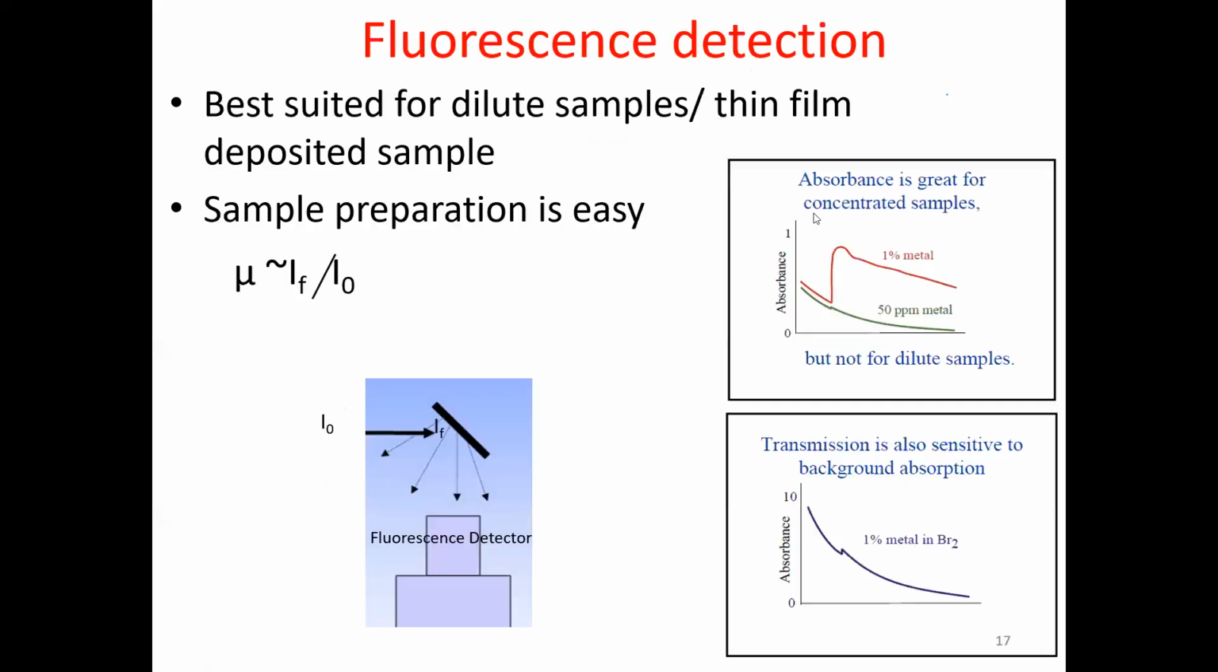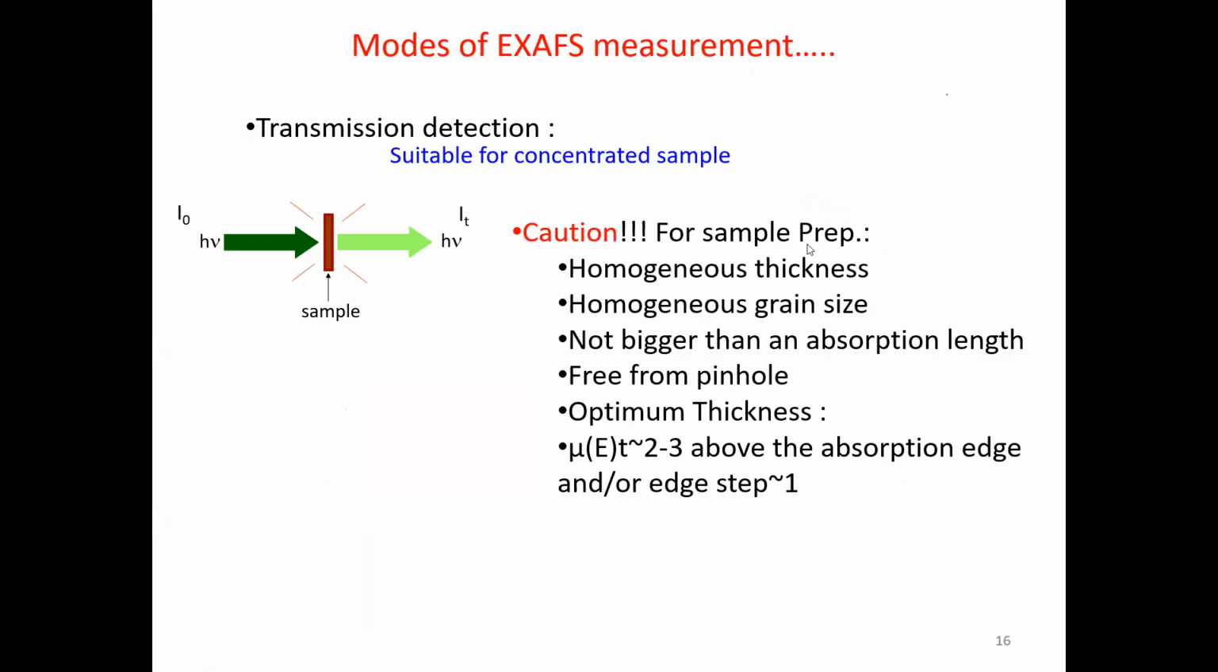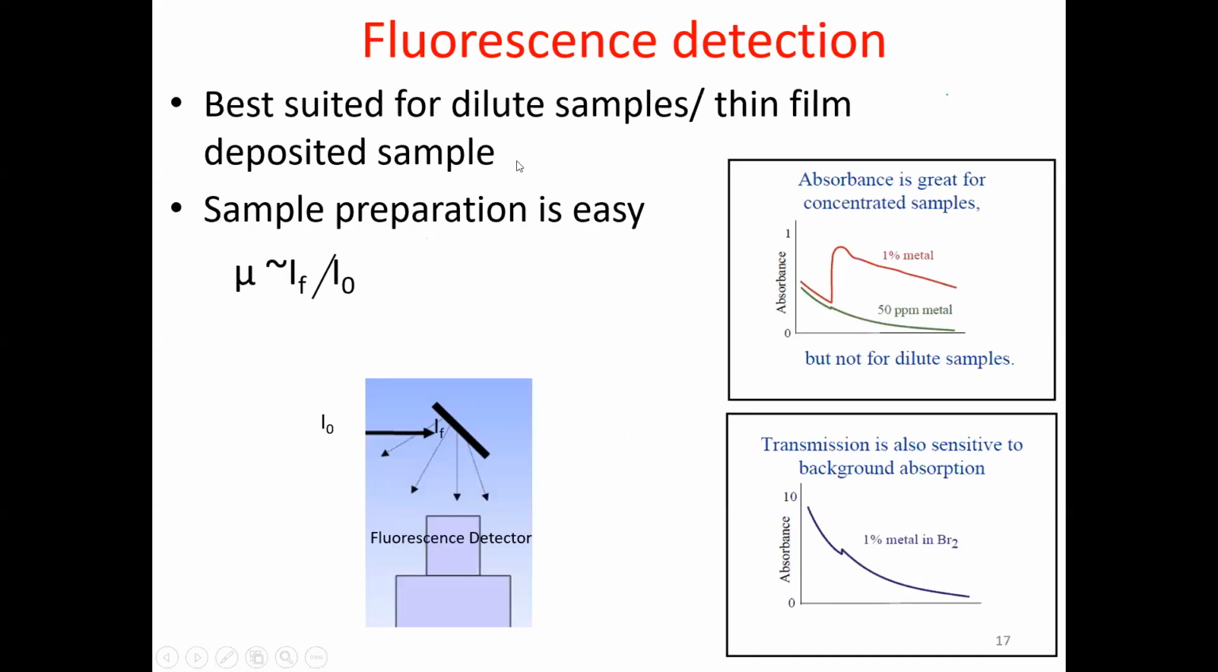Of course, this type of transmission detection measurement mode is suitable only for concentrated samples. The reason is that if it is not a concentrated sample, we will not get enough counts, enough jump in the absorption spectra. Another mode is the fluorescence mode, for cases where we don't get enough signal and your sample is very dilute.